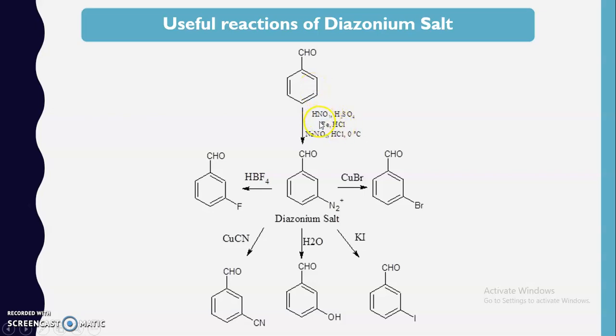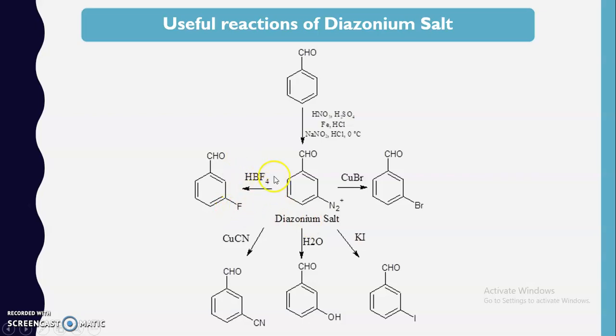Further, with the help of iron and hydrochloric acid, this nitro group that we have introduced is reduced, so that nitro is converted into NH2, and further this NH2 group is diazotized with the help of sodium nitrite and hydrochloric acid at 0 degrees Celsius, so that we will get the diazonium salt. This diazonium salt can be easily replaced by certain functional groups, say for example bromine.